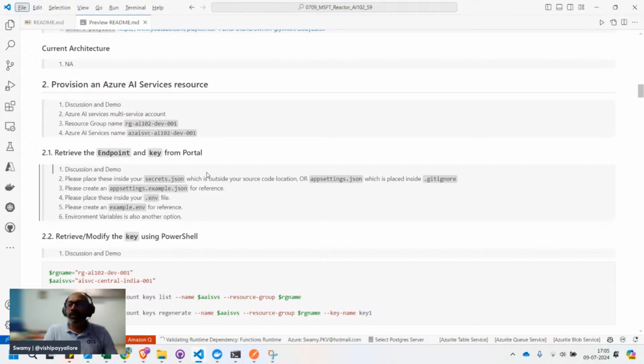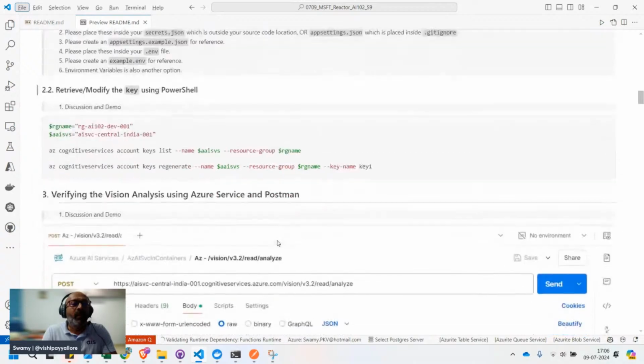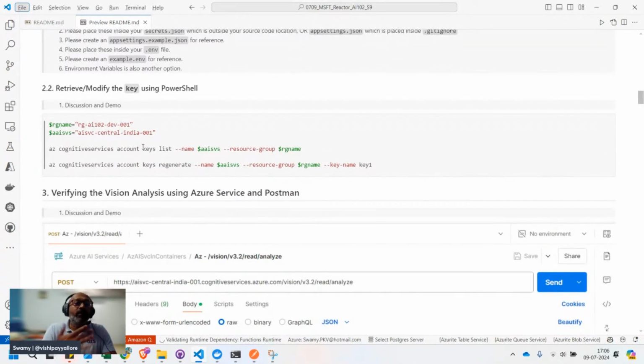And for Node, Python, and Go, we have the .env file. We'll be seeing that in future. So let's come back and start. How do we retrieve and modify these things?